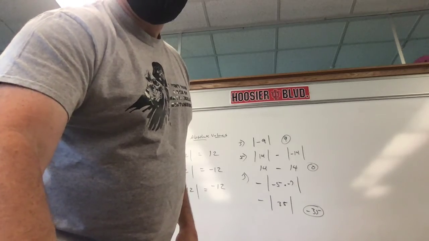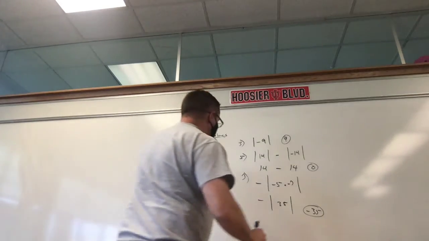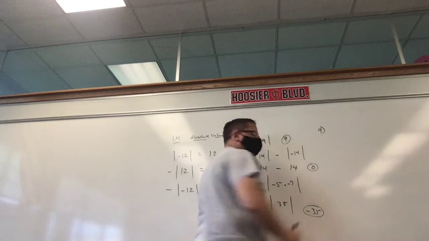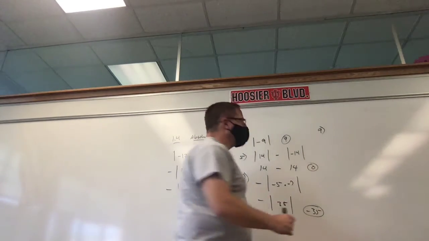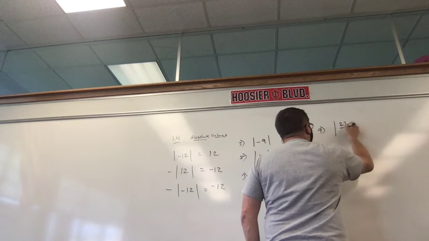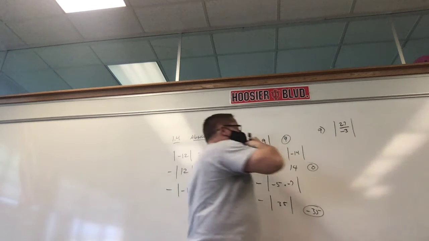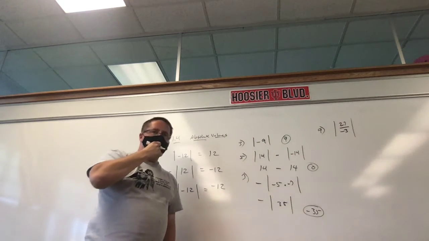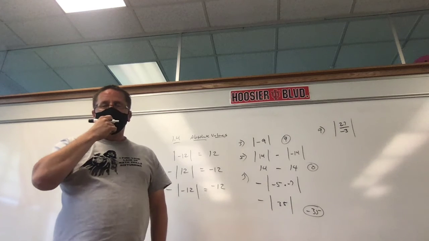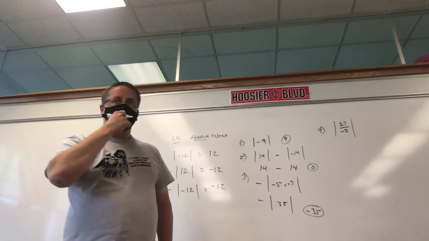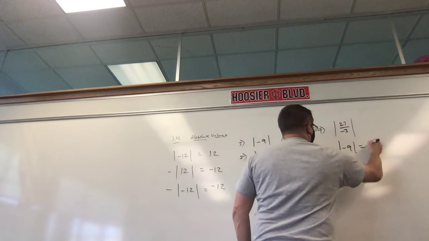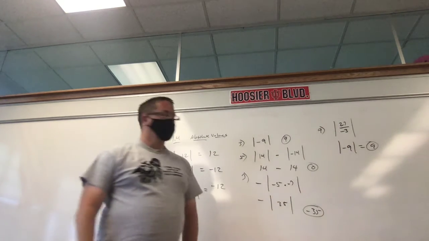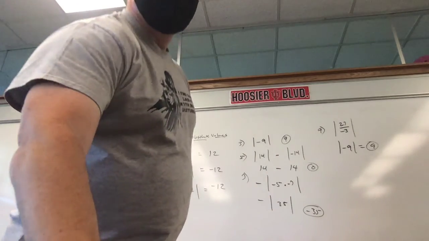Okay. Problem number 9. Okay, so we have the absolute value of negative 27 over negative 3. So, what do fractions mean? Divide. What's negative 27 divided by negative 3? 9. So the absolute value of 9 is 9. Yep. Well, this is much easier.